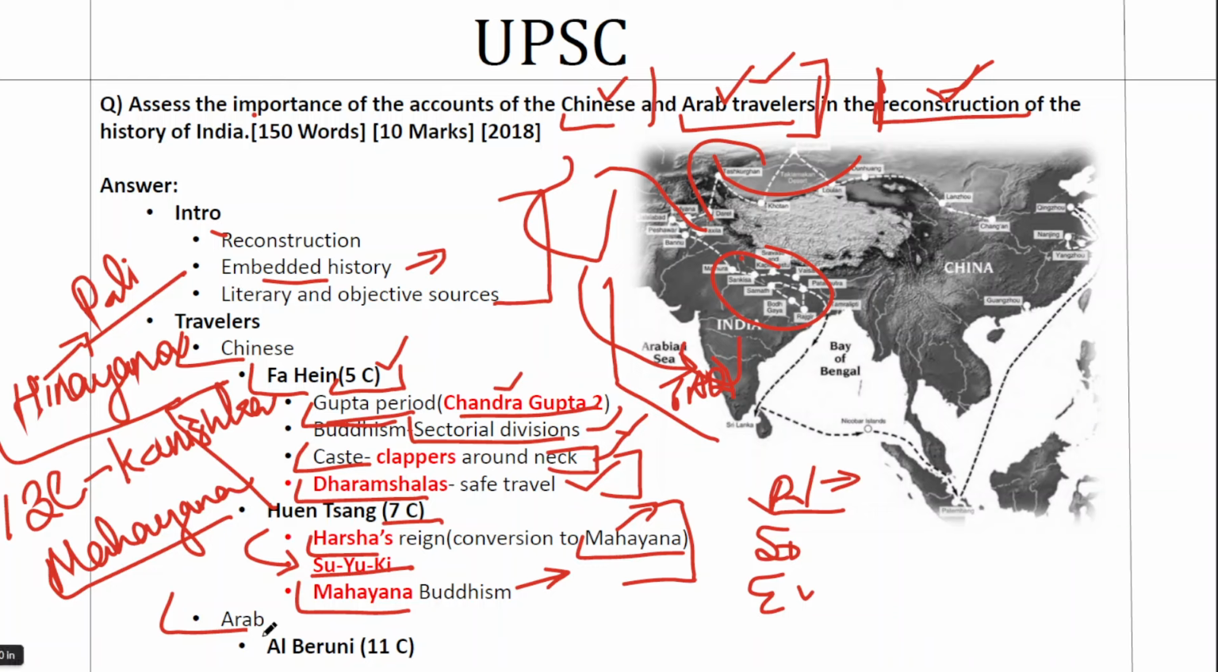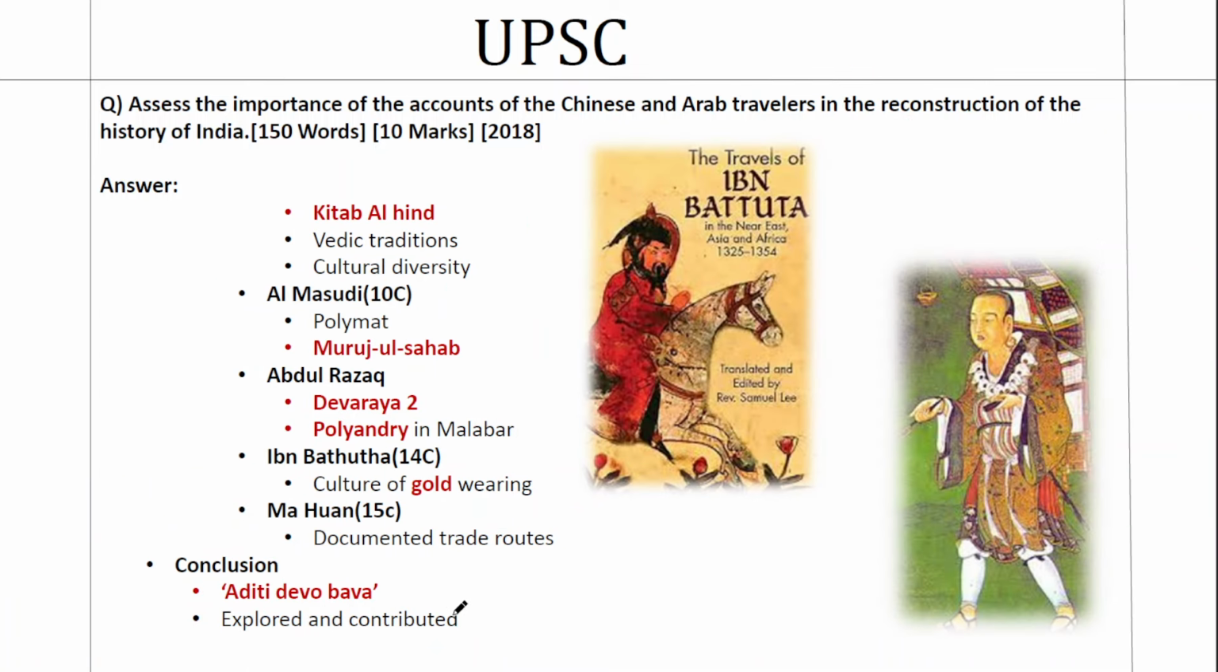The most famous of them is Al-Biruni, who visited during the 11th century AD, during the period of Muhammad Ghazni, the time when the Delhi Sultanate emerged in the Indo-Gangetic plain. The most famous work of Al-Biruni is Kitab al-Hind. If you're mentioning Al-Biruni, bring in Kitab al-Hind because it is a very famous work written by Al-Biruni.